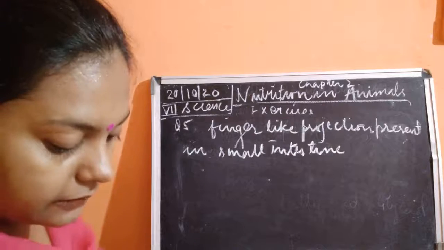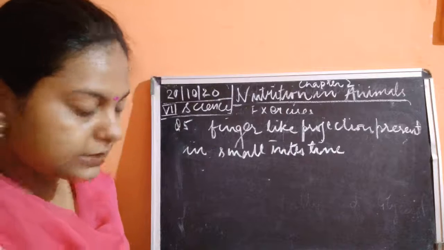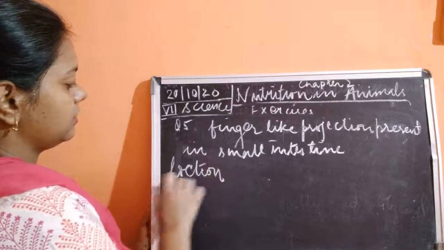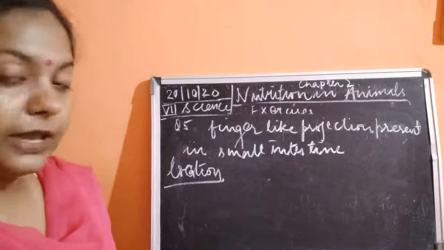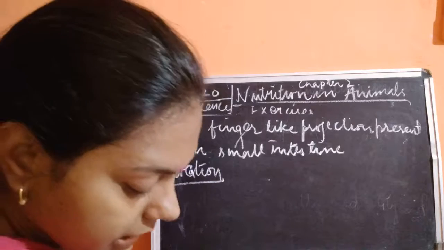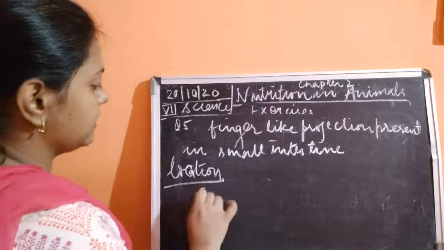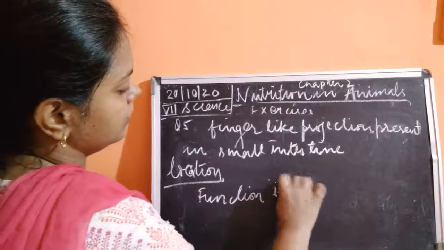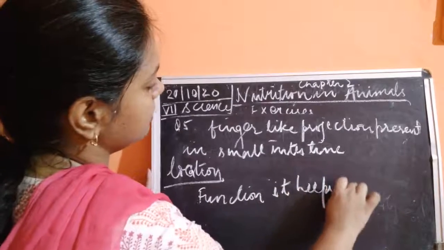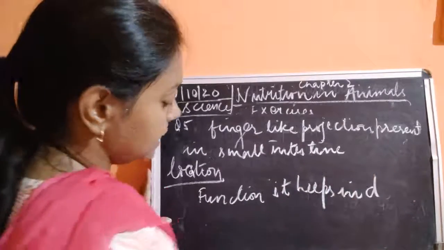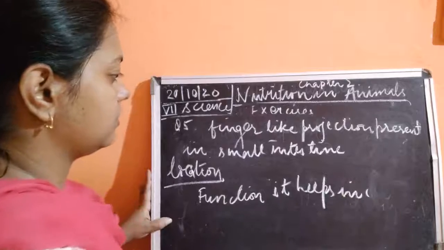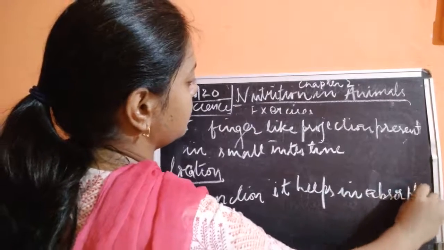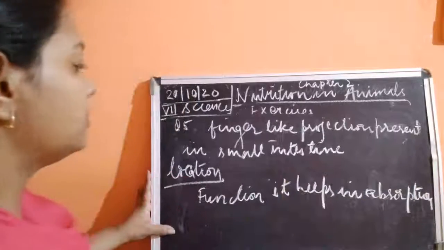So you can write down its location. Okay, then what is to be asked? A location and function. So what is its function? It helps in absorption of food.